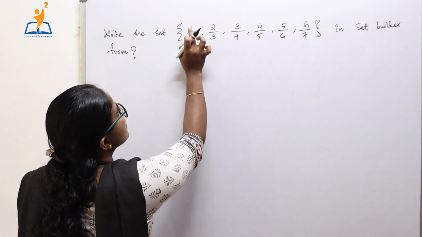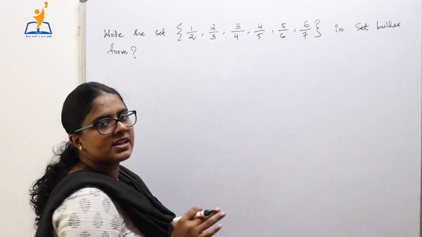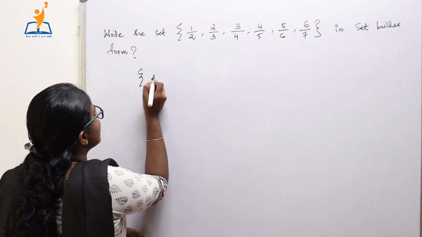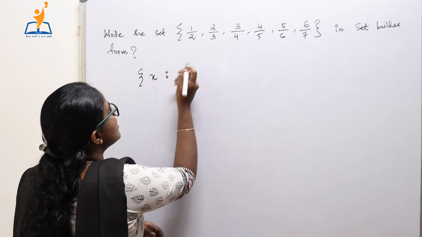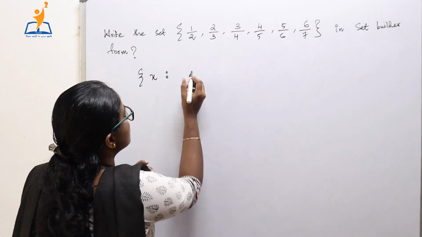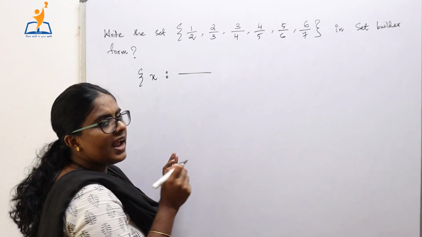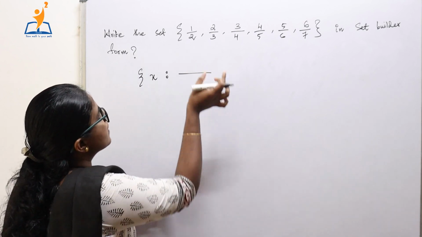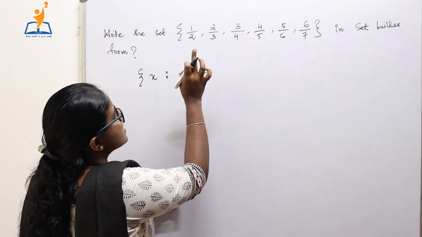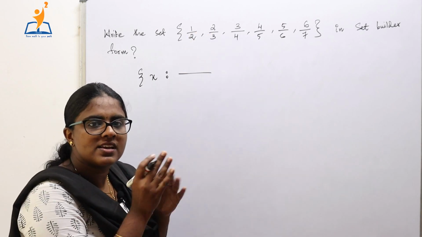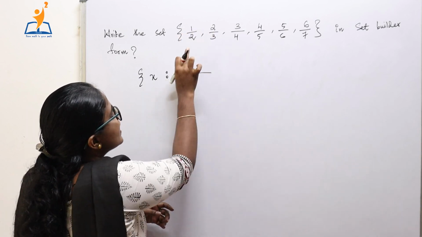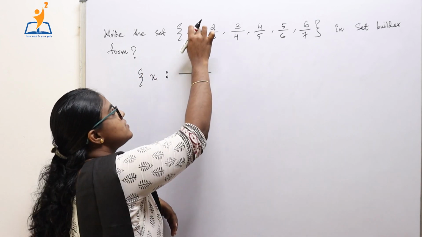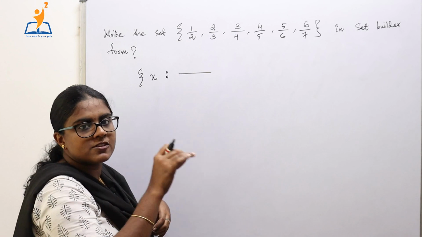We can observe that all the numerators and denominators of these fractions are natural numbers. So we can write the set of all x such that, and also we know that these are fractions, so each will have a numerator and a denominator, and both the numerators and denominators are natural numbers. Now look at these fractions. Is there a relation between the numerator and denominator? Here the numerator is 1 and the denominator of this fraction is 1 more than the numerator. That is, numerator is 1 and denominator is 1 plus 1, 2.